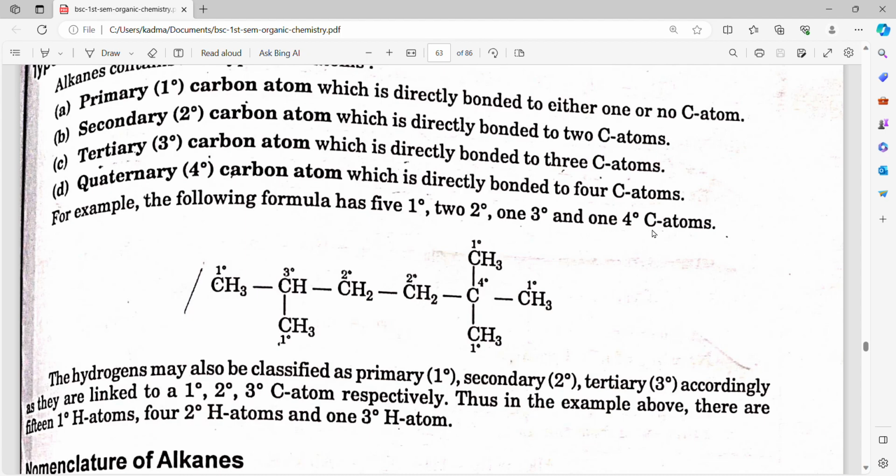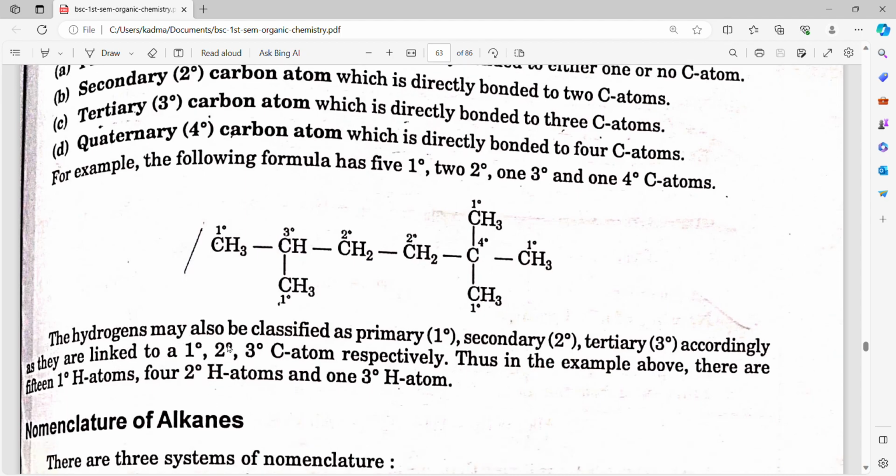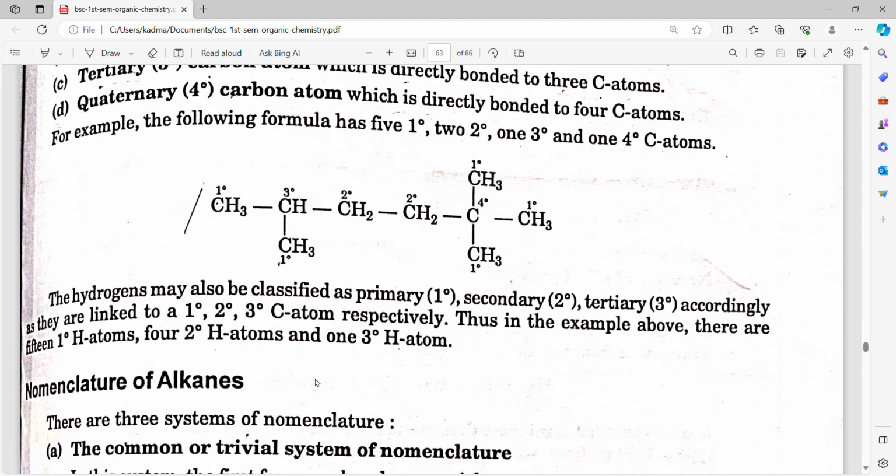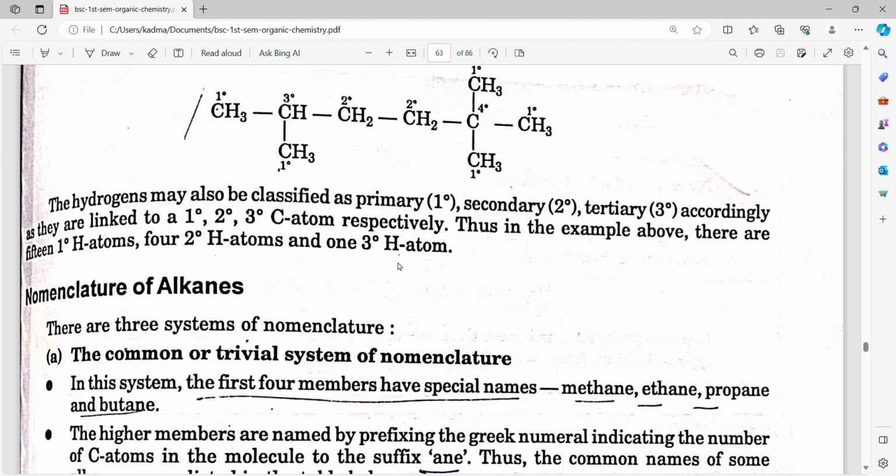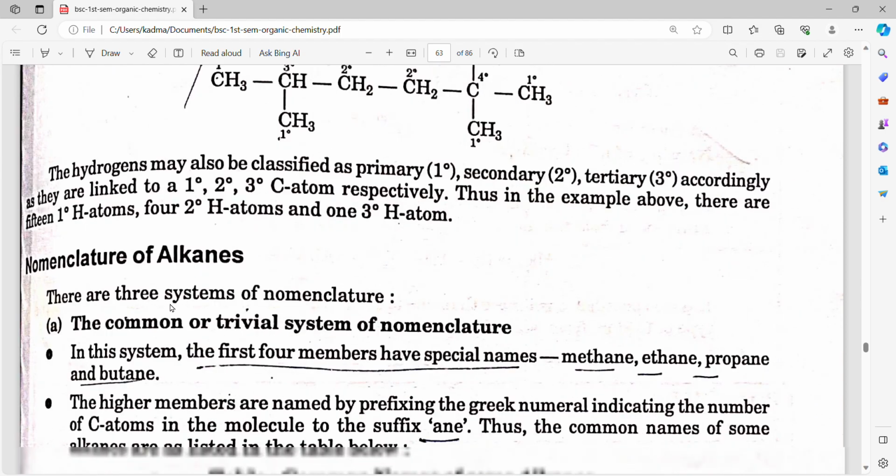Now, 1 4 degree carbon atom. Here we can see this one is primary, this one is tertiary, primary, secondary, primary, quaternary, primary and primary. The hydrogens may also be qualified as primary, secondary, tertiary according to whether they are linked to primary, secondary, tertiary carbon atoms respectively. Thus in the example below there are 15 primary hydrogen atoms, 4 secondary hydrogen atoms and 1 tertiary hydrogen atom.